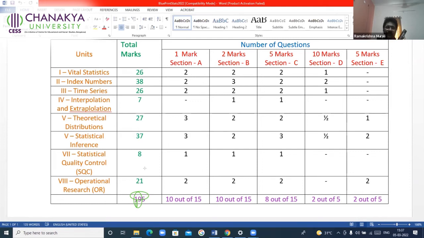Why I told you to write complete 15 and 15 in section A and B is because that will not take much of your time. But in section D and E, if you try to answer extra questions in one section, you may not have time. If you try to answer all 15 in section C and 5 in section D, you may not have time to complete section E, which is compulsory to answer. You will end up losing 10 marks there. That's the reason why I told you here you answer only 8, answer only 2, and answer only 2. Then you have half an hour time.